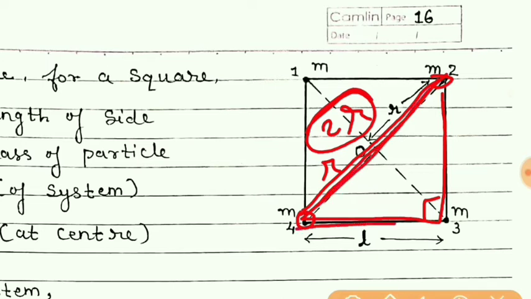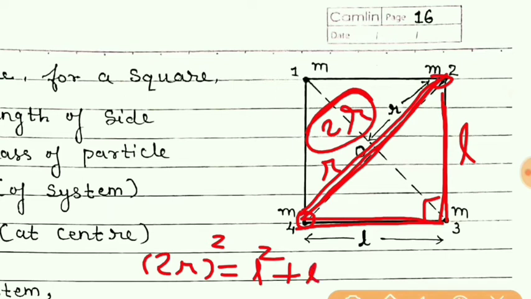This side from 4 to 3 is L, and from 3 to 2 is L. So if we apply the Pythagoras theorem, then we will get square of the hypotenuse is equal to L square plus L square, means the sum of the squares of the remaining sides. So in this way we can obtain the relation between R and L.